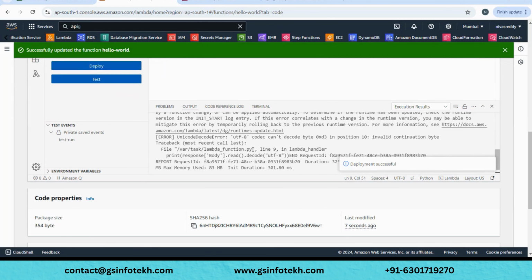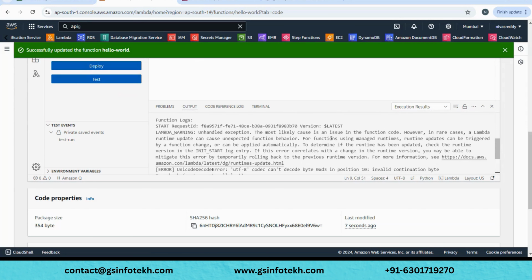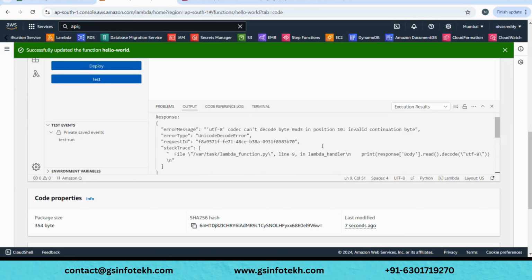Okay, it's something. What error am I getting? UTF-8 codec can't decode byte. Okay, let's quickly Google this, like why this error is.